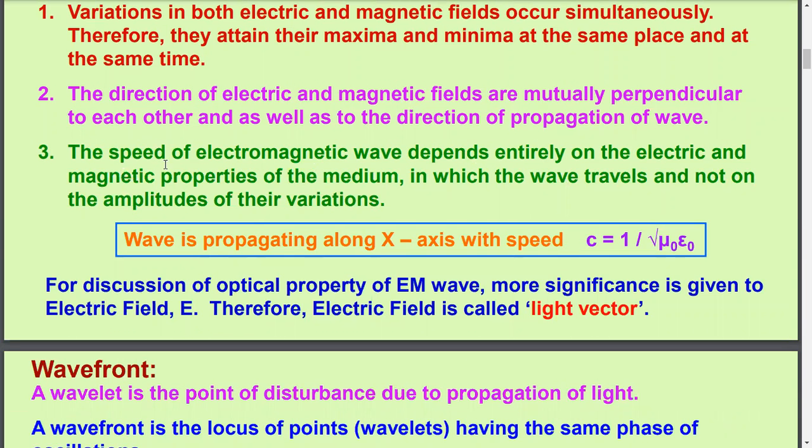Third point is that the speed of electromagnetic wave depends entirely on electric and magnetic properties of the material medium in which the wave travels and not on the amplitude of their vibration. So this is the wave which depends only on the magnetic and electrical properties of the material medium, not elastic property.